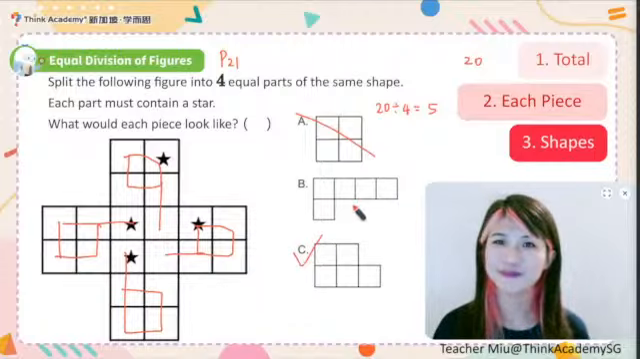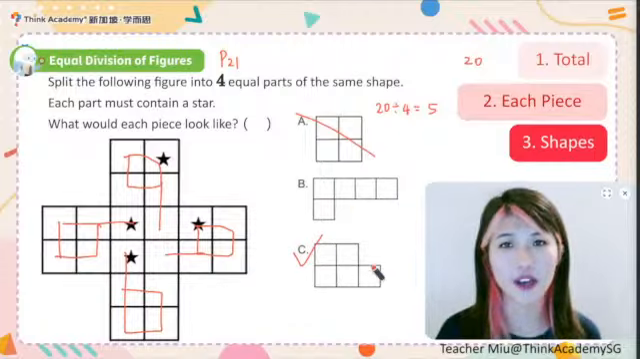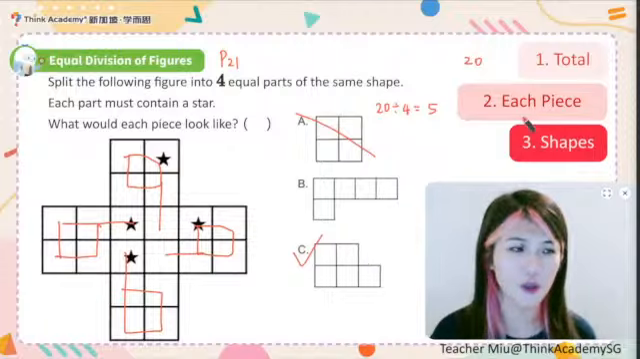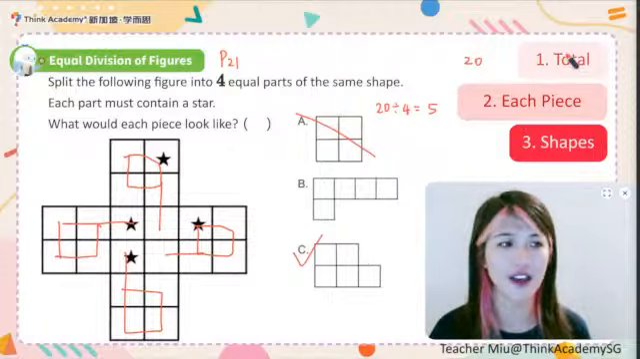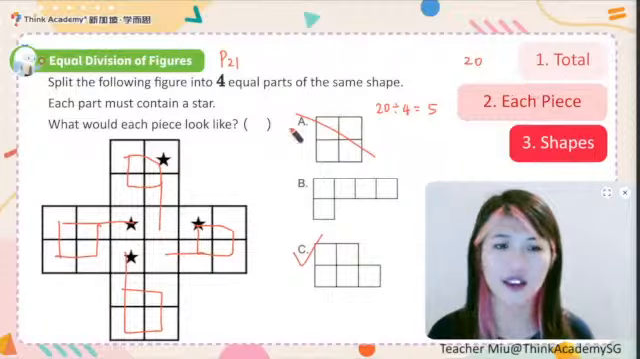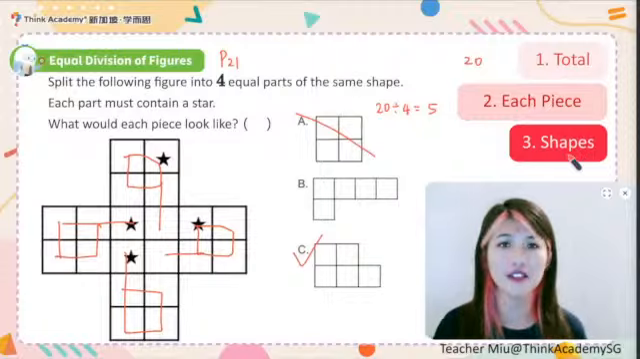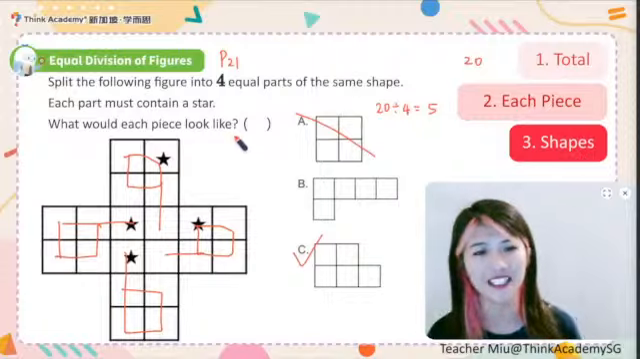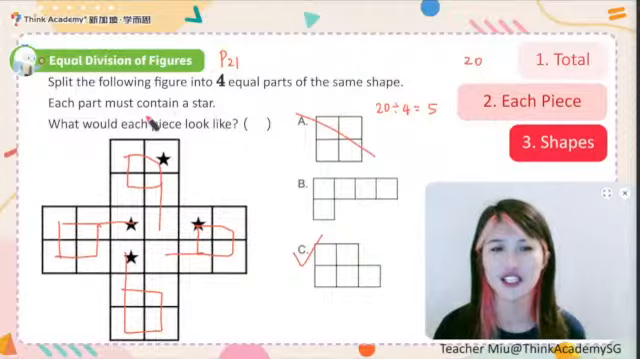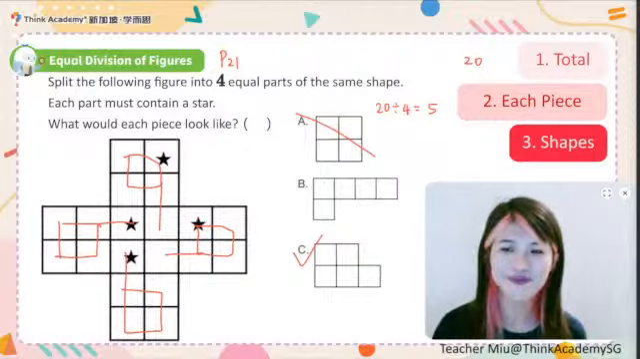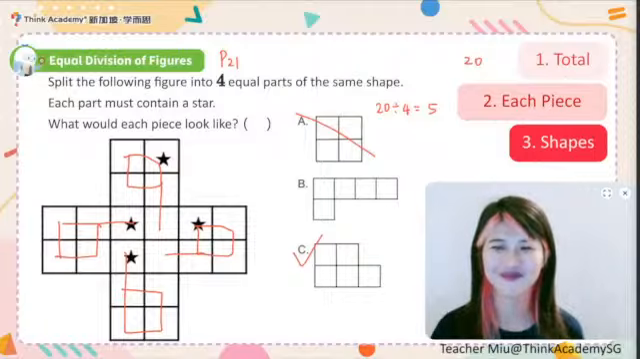All right. So once again, when we are doing such a question, don't forget we can follow this order to find out altogether how many squares there are. And if we divide it into 4 equal parts, how many pieces should each part have. After that, don't forget to consider the shape and read the question properly. Like say for this question, each part must contain a star, so it can only look like this. Is it very tricky for you guys? Not really, right? This one is so easy.